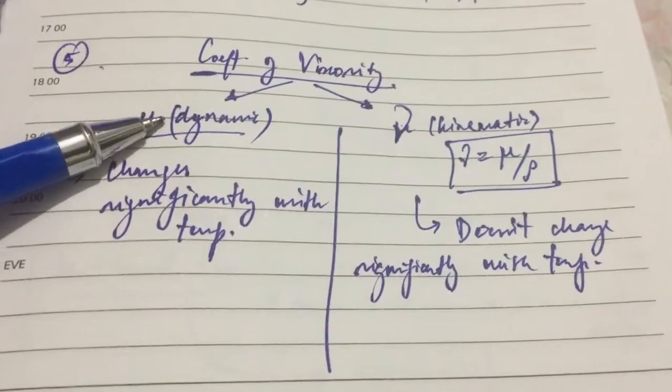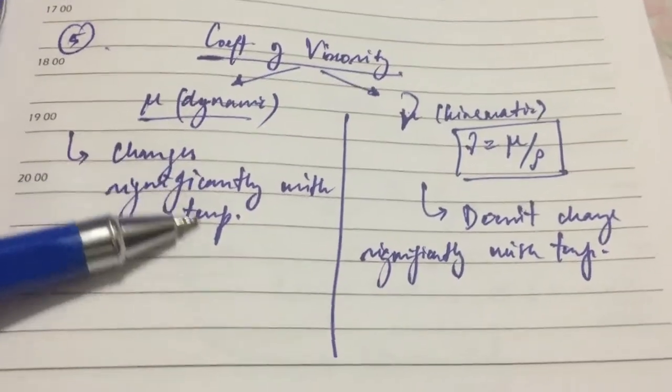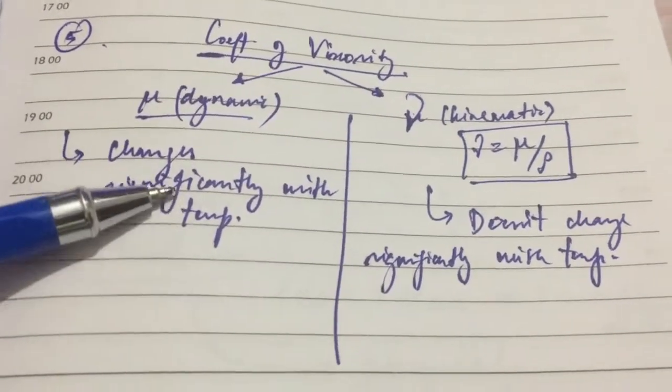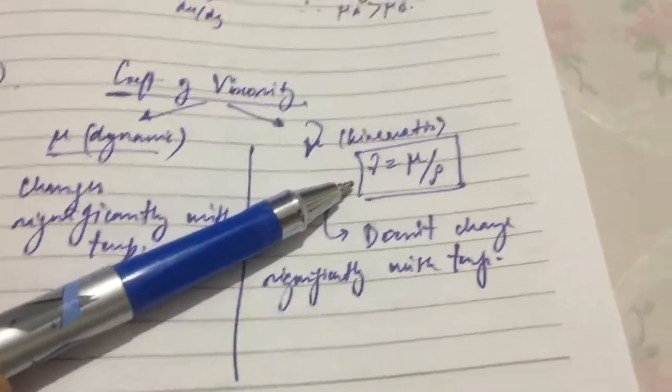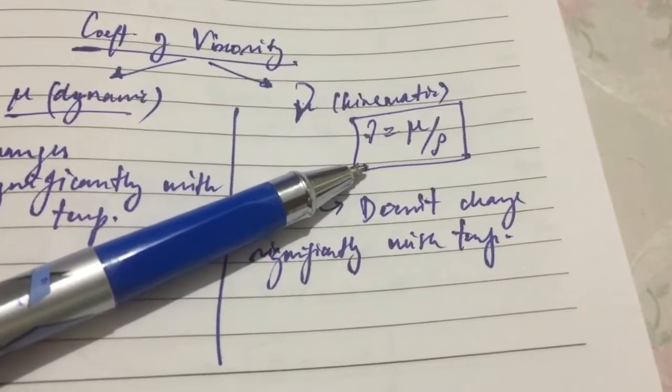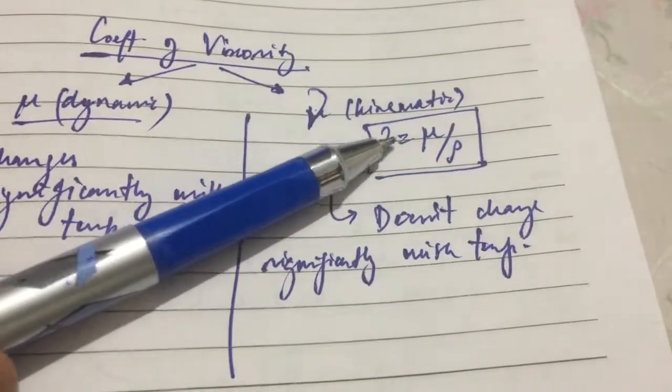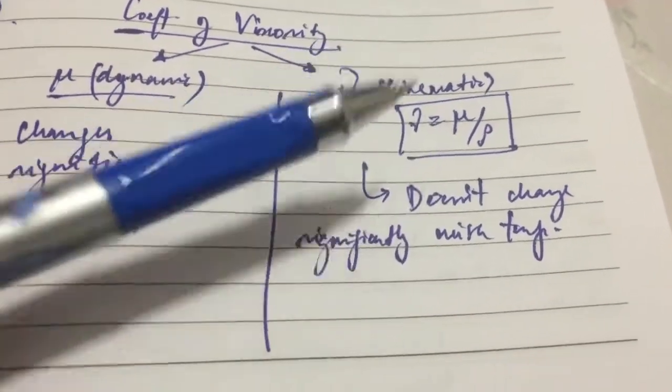The coefficient of viscosity has two types, one is dynamic and another is kinematic. Dynamic viscosity changes significantly with temperature, while kinematic viscosity doesn't change significantly with temperature, and kinematic viscosity is equal to dynamic viscosity divided by the density.